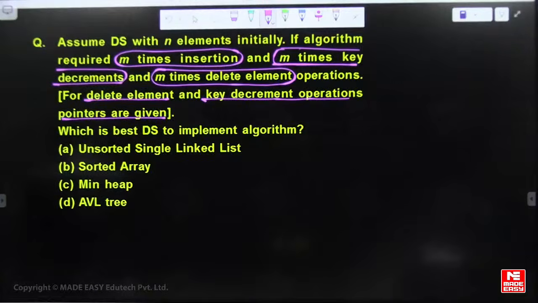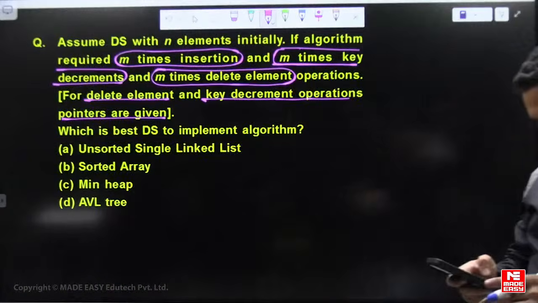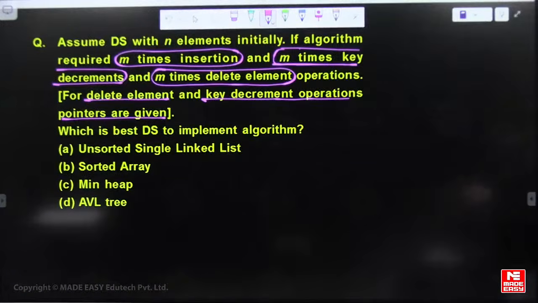Sandeep says min heap, Gauranshi says min heap, Sneha C says min heap, everyone is saying min heap, Aman says min heap.